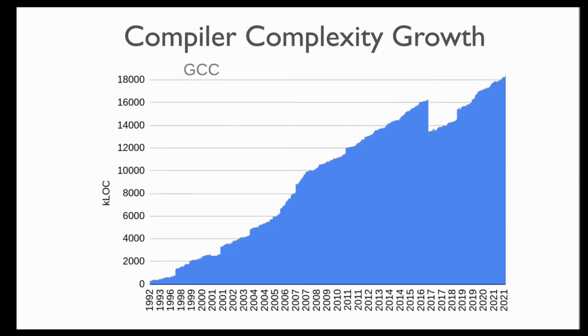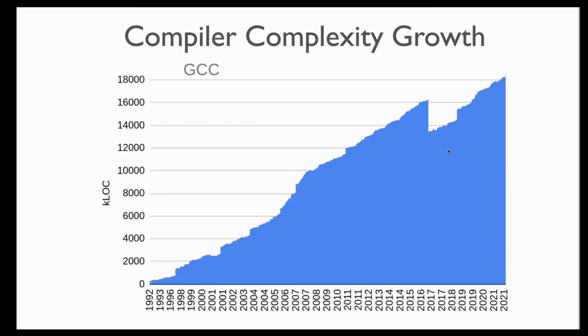To understand why compilers are so slow in responding to architectural changes, it is instructive to look at the complexity growth in compilers. This chart demonstrates the number of lines of code in the GCC compiler over time. Starting from 1992, the number of lines of code has increased linearly, basically as fast as humans could develop it. Today, GCC stands at over 18 million lines of code, which is an astounding amount of complexity. To steer and adapt this complexity to the changing architectural and hardware needs is daunting.